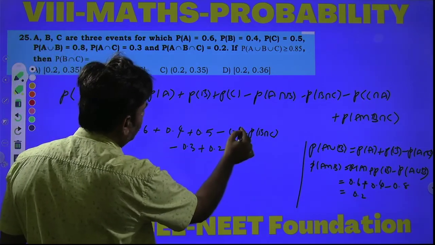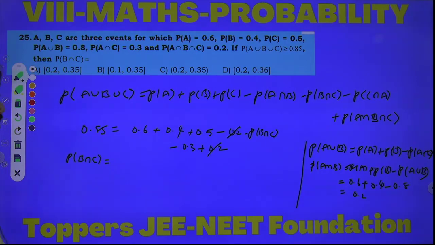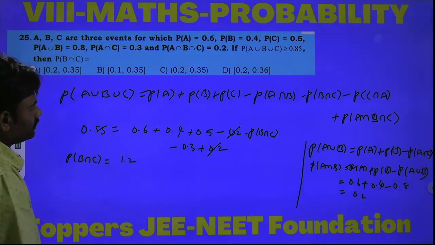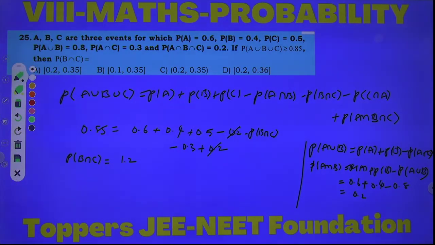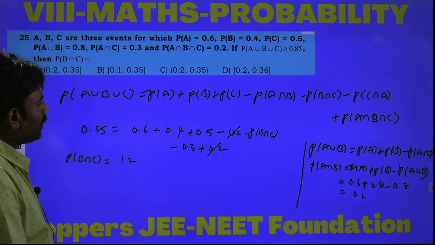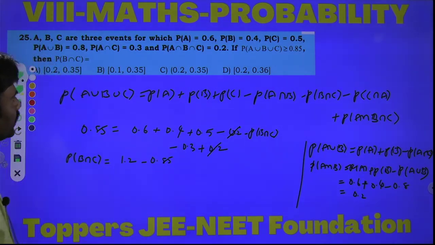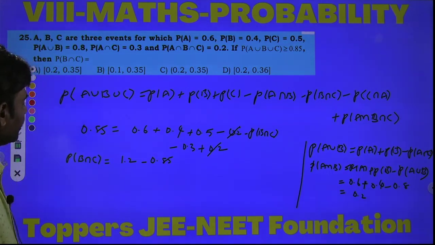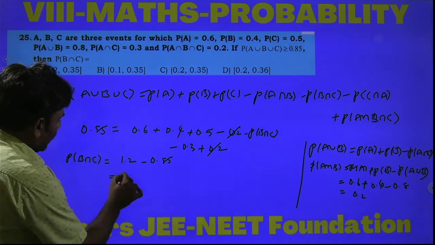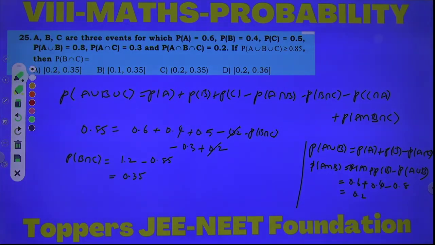Here the minus 0.2 and plus 0.2 cancel. 1.5 minus 0.3 is 1.2. In the first case we get P of B intersection C as 1.2 minus 0.85, which is 0.35. So in case 1 we get P of B intersection C equal to 0.35.